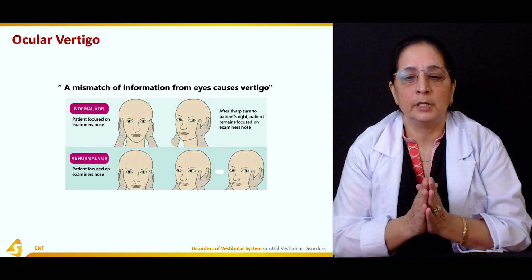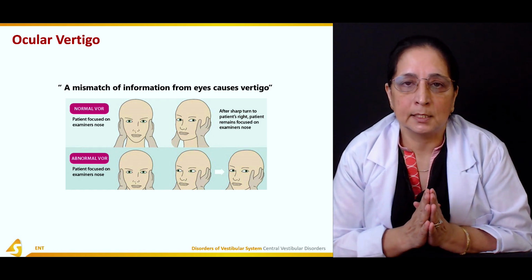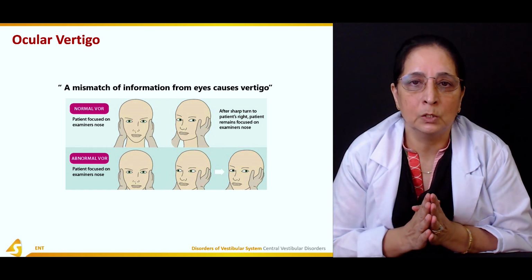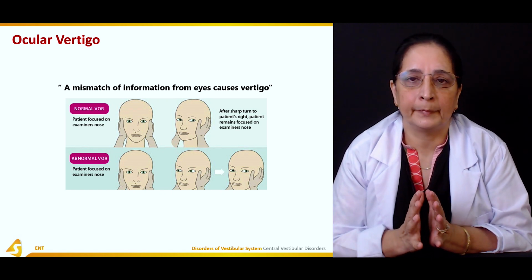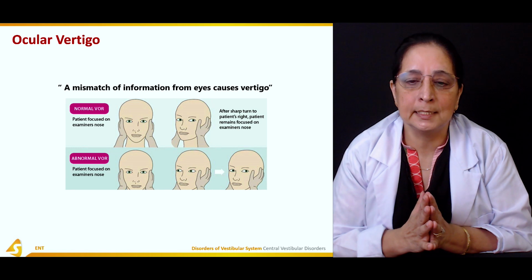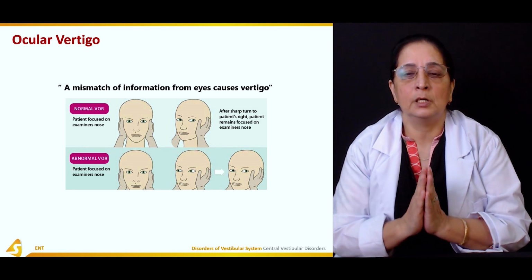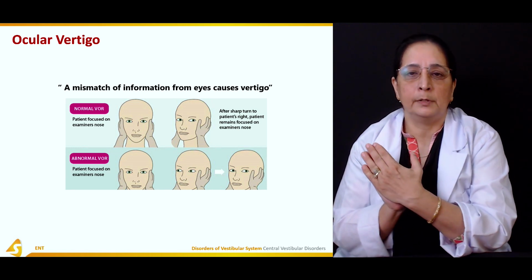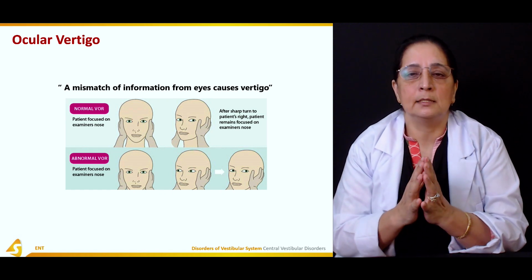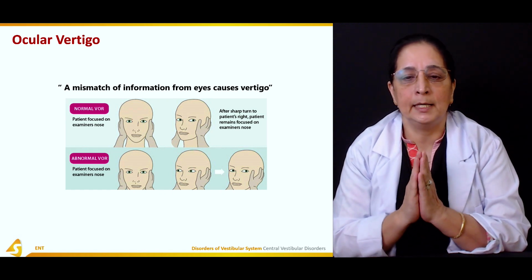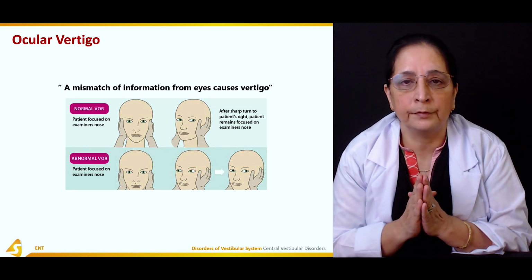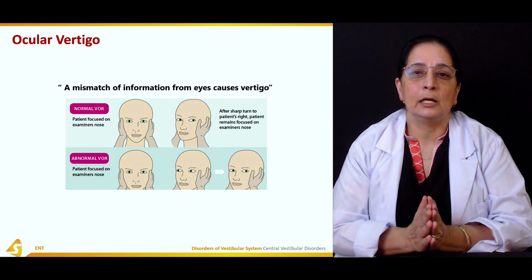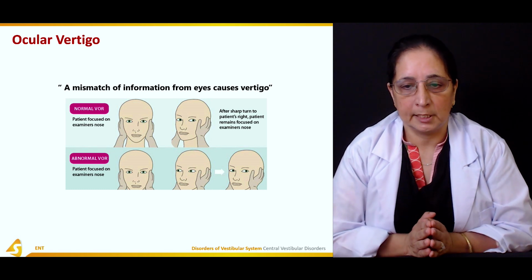Usually there is a short period of vertigo or dizziness when you rotate the head and both eyes do not see in the same direction, or if there is a mismatch of information, it can cause ocular vertigo.